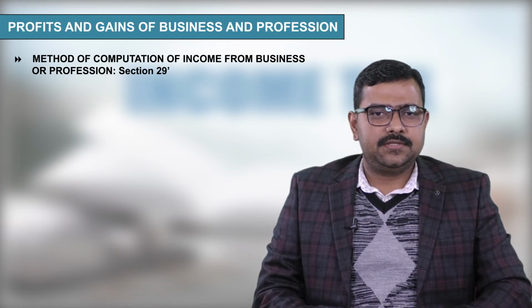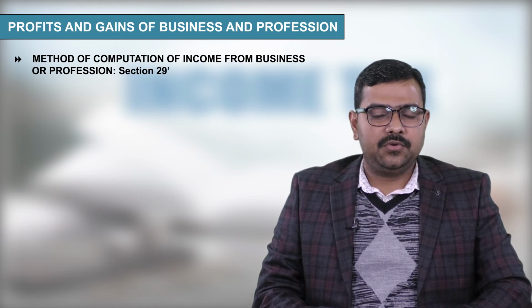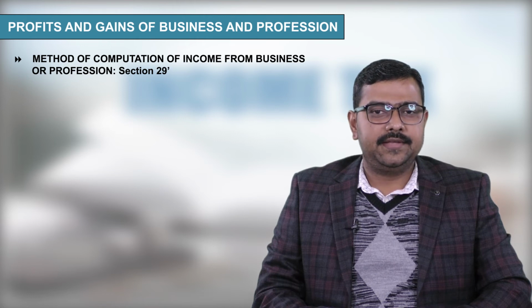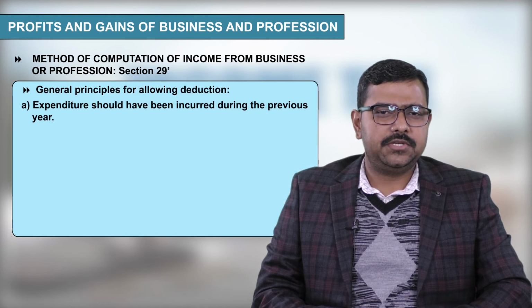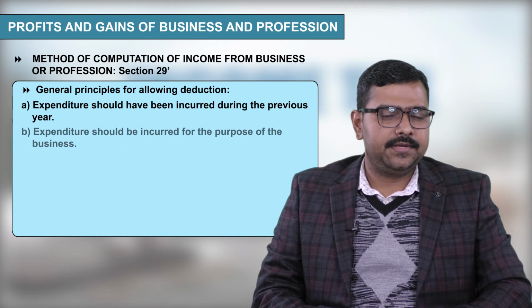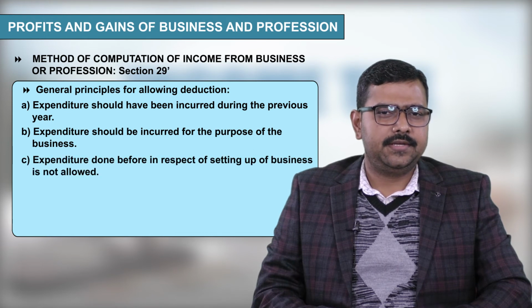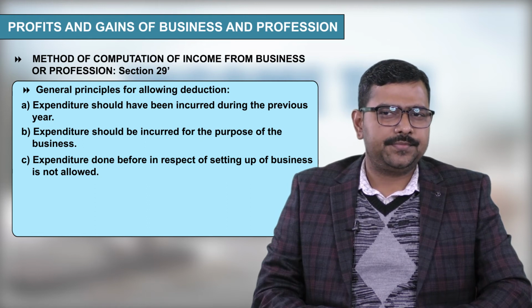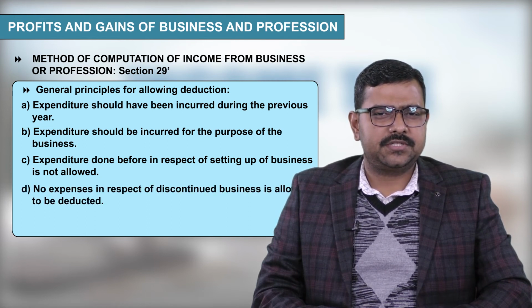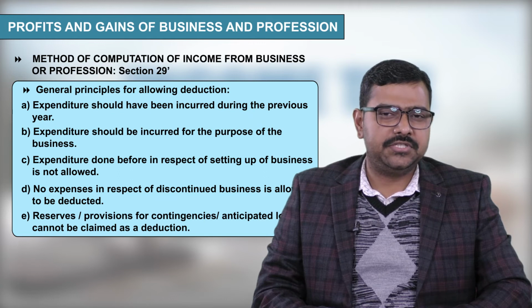So there are some general principles for allowing deduction. So for allowing deduction means what are the expenses which can be debited to profit and loss account while calculating the income. So general principles are as follows. Point A, expenditure should have been incurred during the previous year. Point B, expenditure should be incurred for the purpose of the business. Point C, expenditure done before in respect of setting up of business is not allowed. Point D, no expenses in respect of discontinued business is allowed to be deducted. Point E, reserves, provisions for contingencies, anticipated losses cannot be claimed as a deduction.